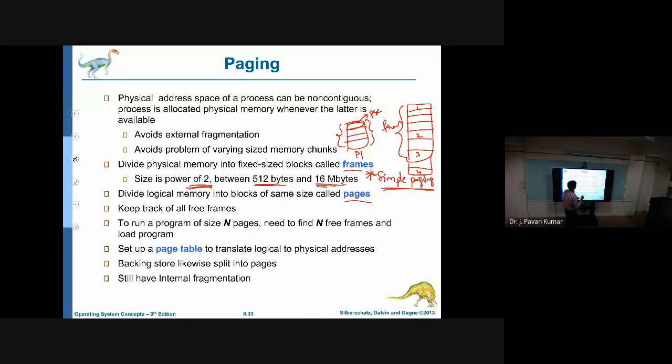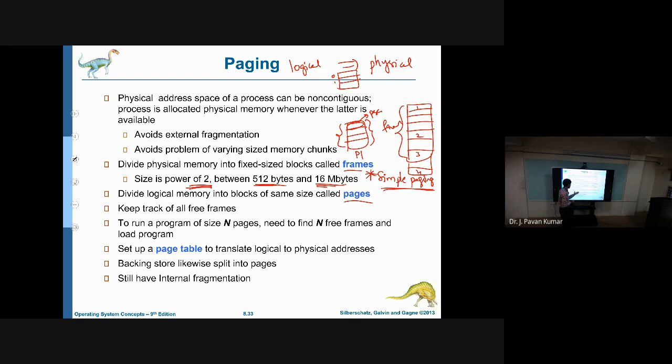Next, to transform this logical address into a physical address, we will be using one translation. For that translation, we make use of a page table. In this page table, what do we have? The page number and the frame number: in which frame we have that particular page number is maintained in the page table.